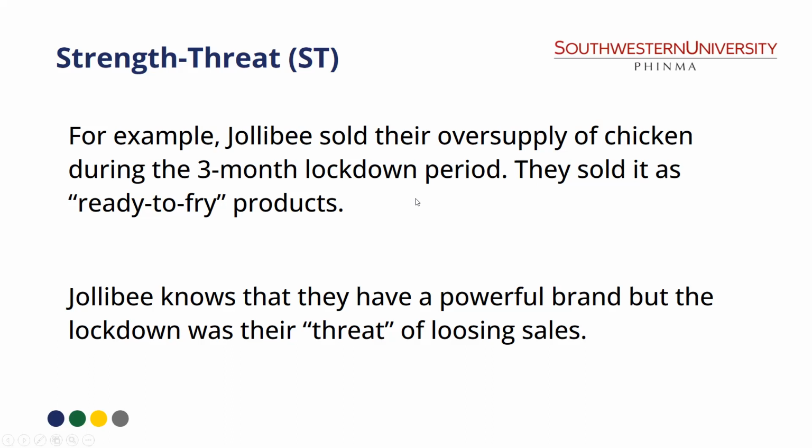And nakita nila na the lockdown is their impending threat of losing sales, of losing profit. So what they did is that they used their strength to their advantage. They innovated products na para hindi sila mabawasan ng sales or hindi rin sila mapanisan. So again, Jollibee knows their strength and the threat is the lockdown.